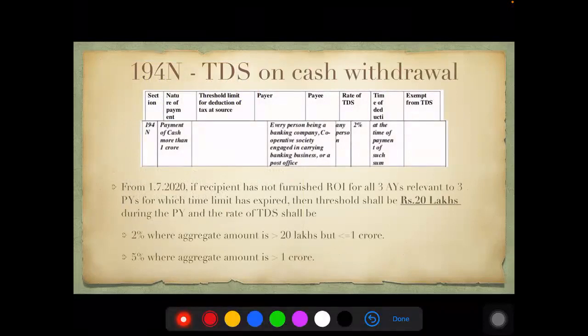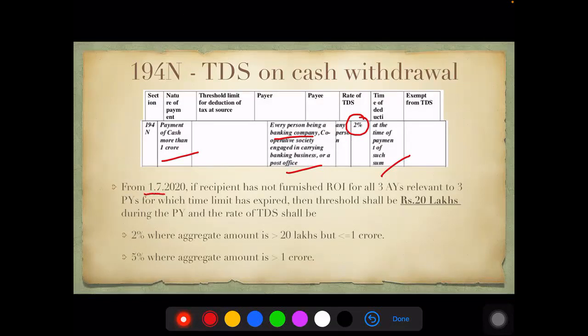194N. This was introduced last year. What was happening here was, if there is any cash withdrawal in excess of 1 crore, that was getting subject to tax. If a bank, cooperative society, or a post office is paying, basically if the assessee is getting more than 1 crore from them, then that excess portion, more than 1 crore, was subject to tax at 2% at the time of making such payment. So up till 1 crore, there was no TDS. More than that, it would be 2%. But now what is happening?